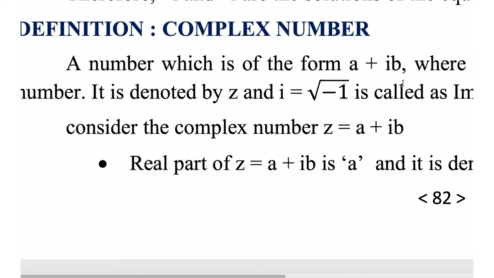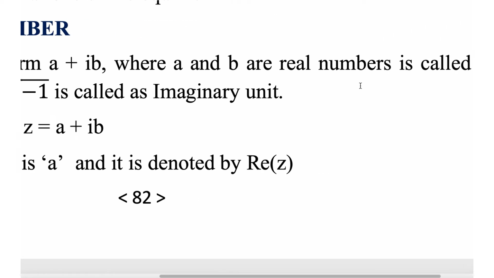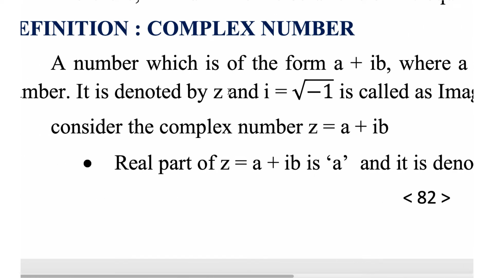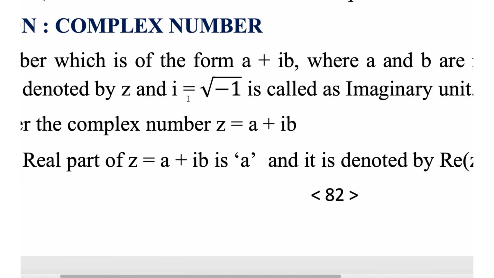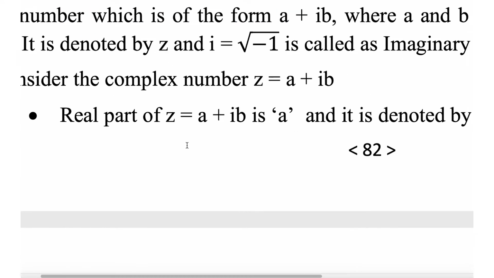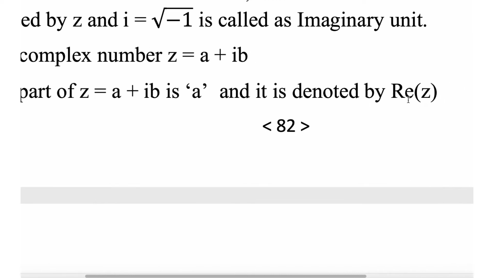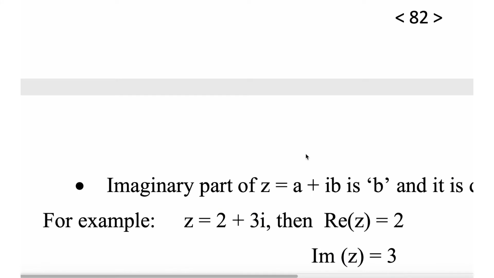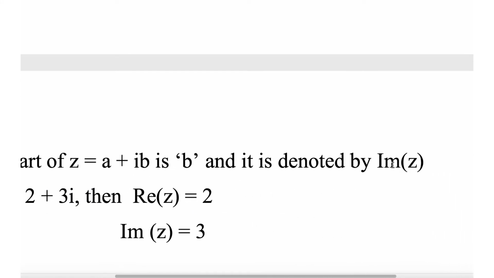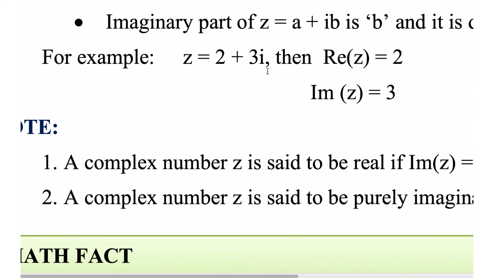What is the definition of a complex number? A number which is of the form a plus ib, where a and b are real numbers, is called a complex number. It is denoted by z, and i is called the imaginary unit. Consider the complex number z equal to a plus ib. The real part of z is a and it is denoted by Re of z. Re means real. The imaginary part of z is b and is denoted by Im of z. For example, z equal to 2 plus 3i: real of z is 2, imaginary of z is 3.